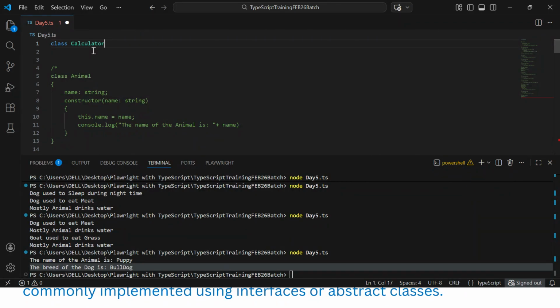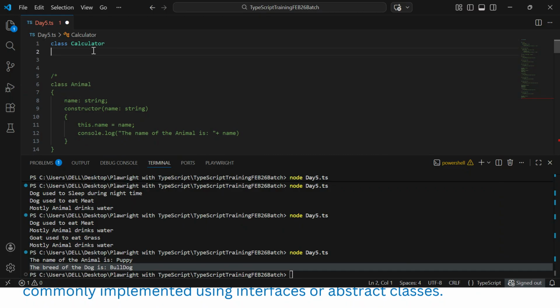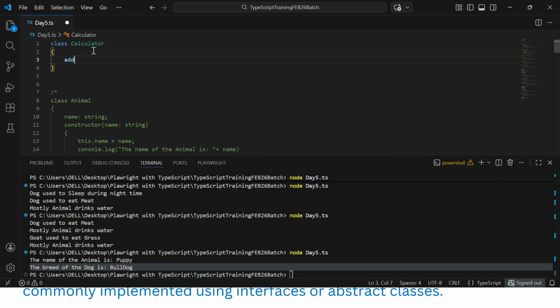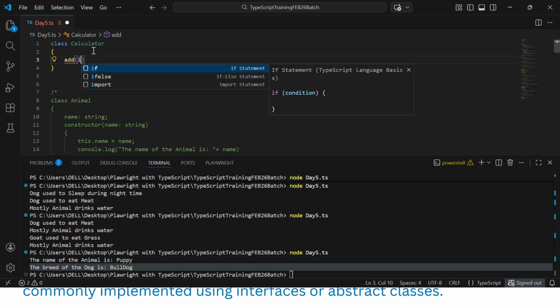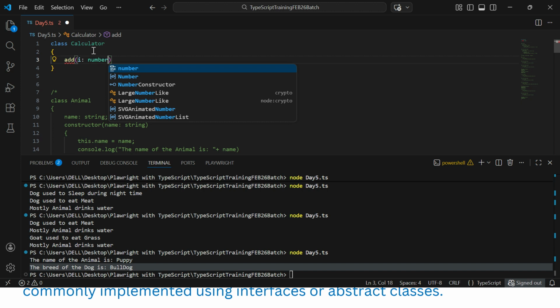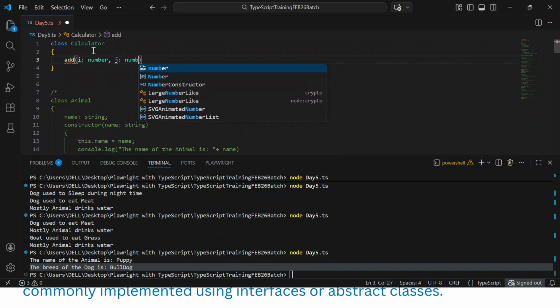Here I want to do some operation with two numbers, but a value can be an integer number or a string or any other type, right? So what we can do here is create a method with two numbers: variable i colon number, and comma j colon number.